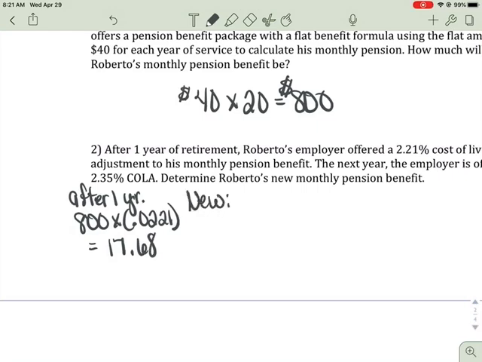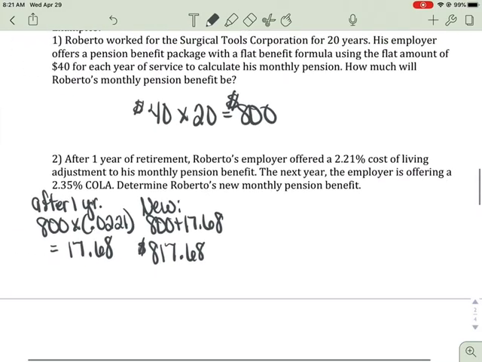So his new monthly payment is going to be the 800 plus the 17.68, or $817.68. Okay, so that's after 1 year. He's got an increase.